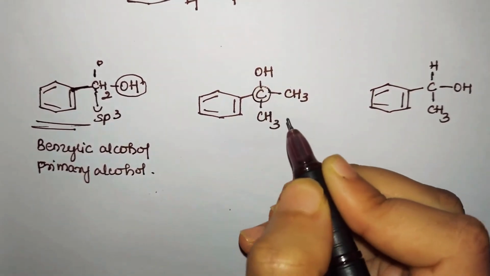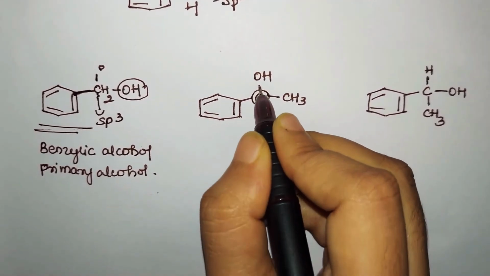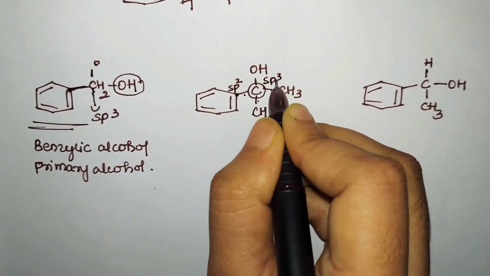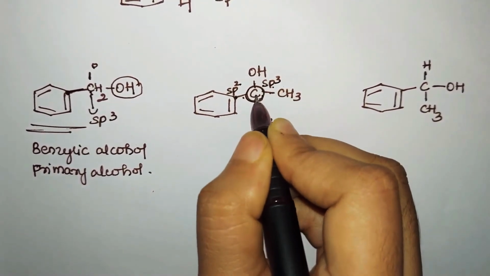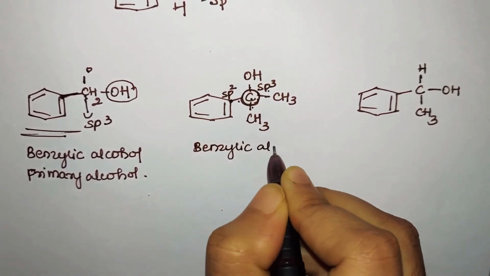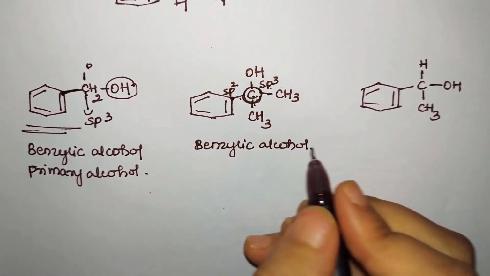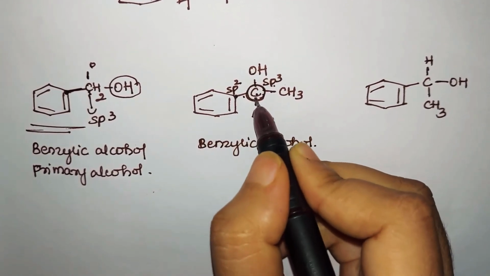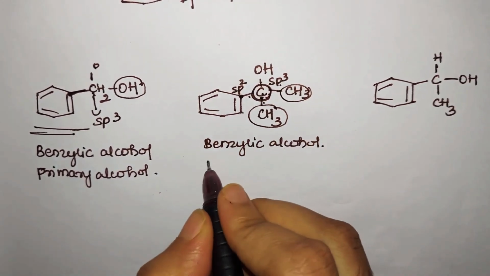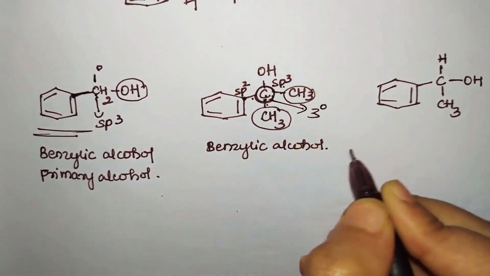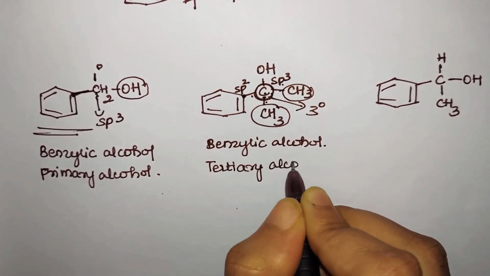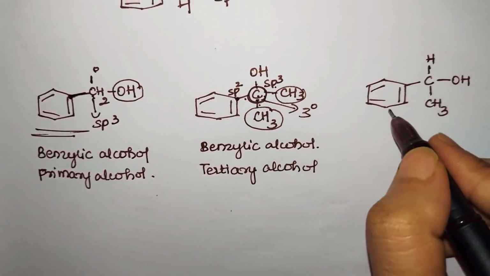Similarly, you can observe in the second example what we have here. This is which carbon atom? The sp2 hybridized carbon atom of a benzene ring is attached to the sp3 hybridized carbon atom to which the OH group is attached. Hence it is which alcohol? It is a benzylic alcohol. And what about the sp3 hybridized carbon? It is surrounded by totally how many carbon atoms? You can see here it is surrounded by 1, then 2 and 3 carbon atoms. So if it is surrounded by 3, it becomes which carbon? Tertiary carbon. And since OH is attached to a tertiary carbon, it is nothing but which alcohol? Tertiary alcohol.